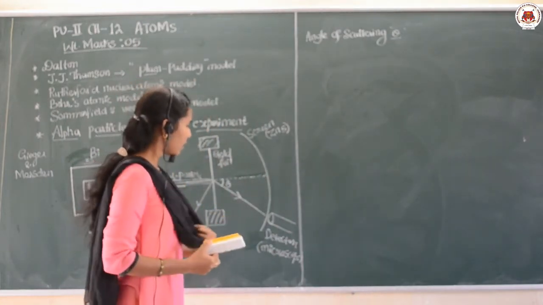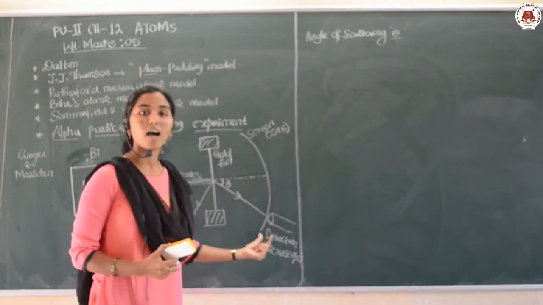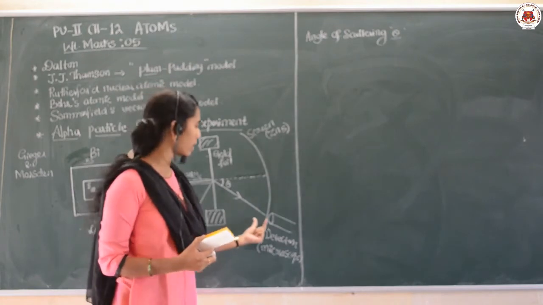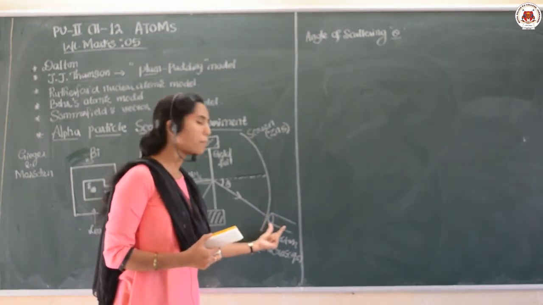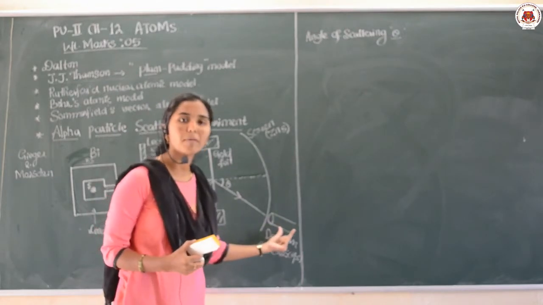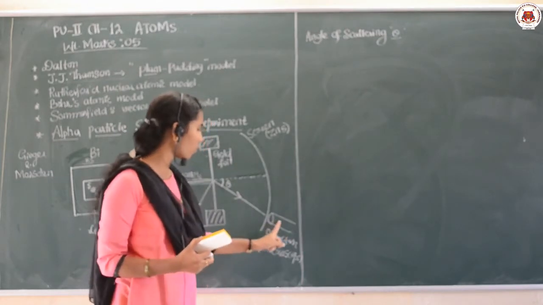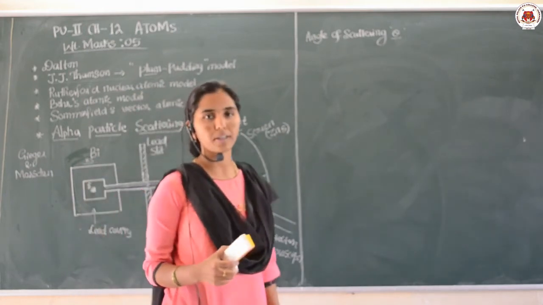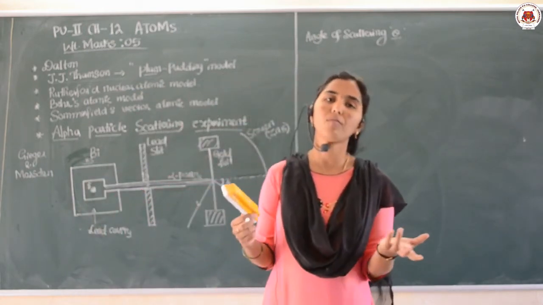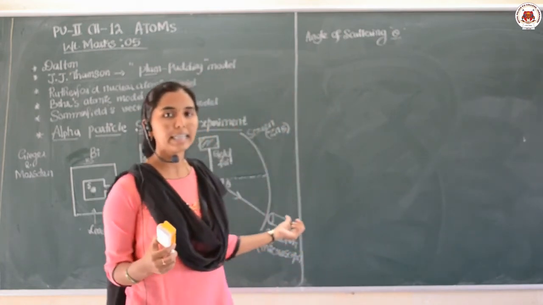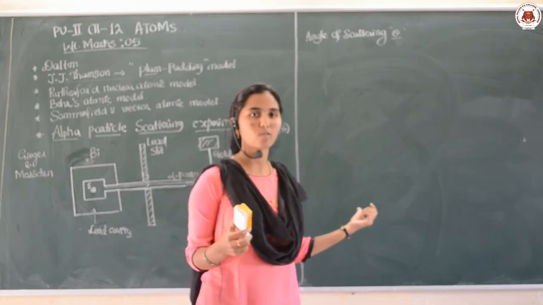The number of alpha particles which are scattered during the experiment can be detected by a movable detector, which consists of a microscope here. Because we know that the alpha particle size is very negligible, it can be detected only by a microscope.